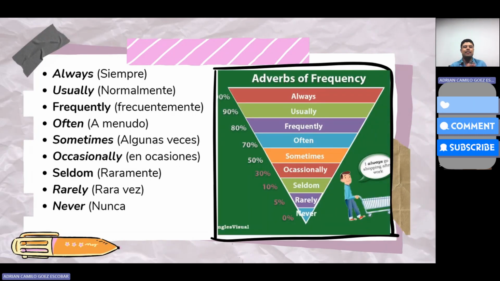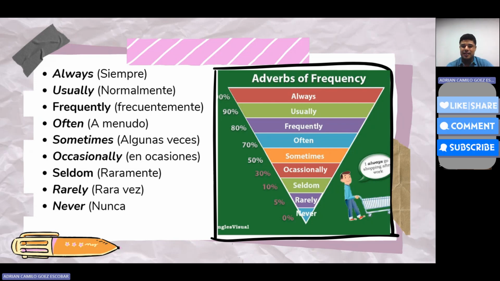Here, the adverb of frequency and the percentage that indicates how often we perform an action. They are ordered from highest to lowest probability of the action occurring. Okay, always first. Always, 100%, indicates that the action is performed every time without exception.